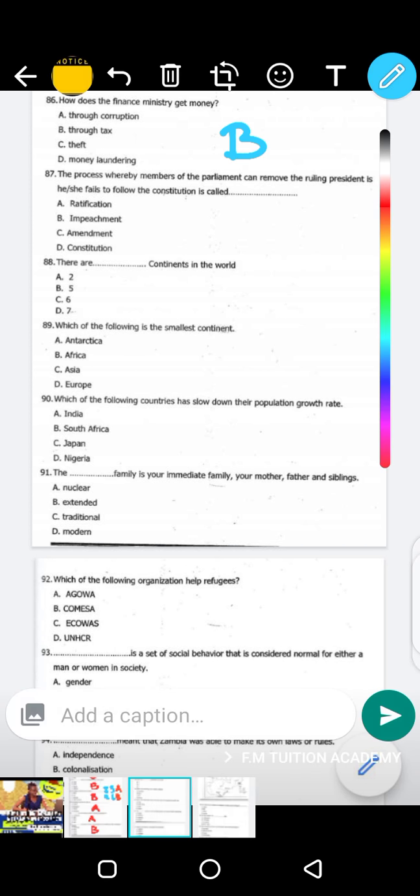Question 87. The process by which members of the parliament can remove the ruling president where he or she fails to follow the constitution is called impeachment.